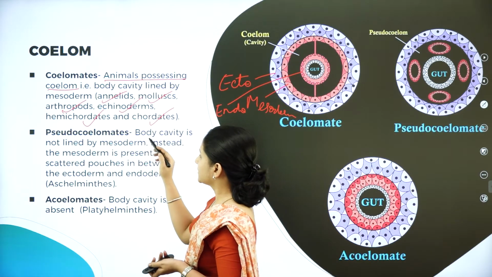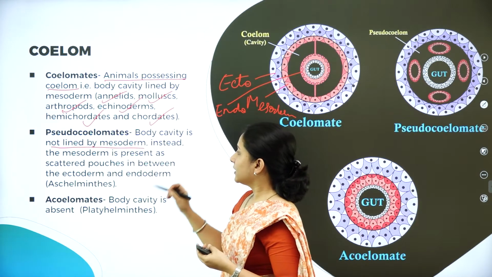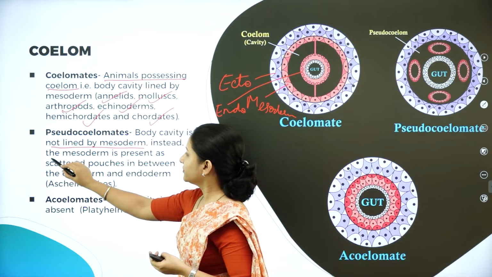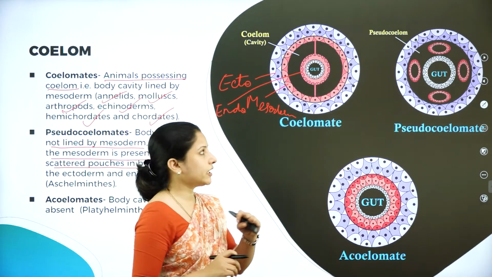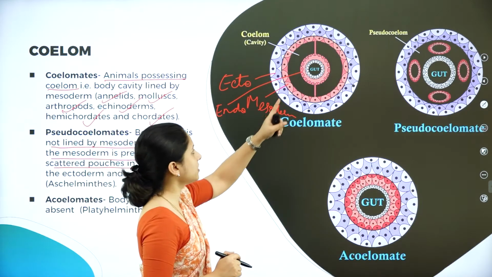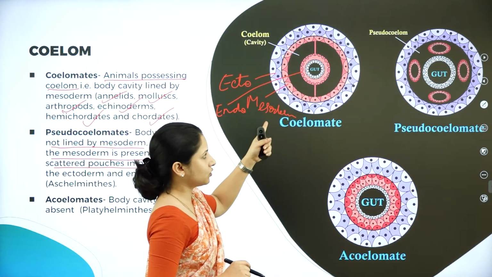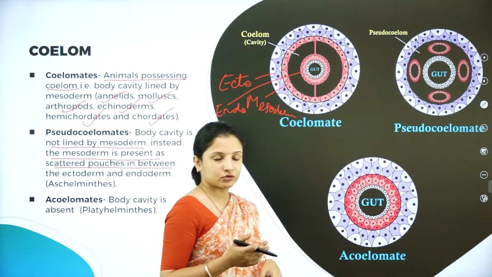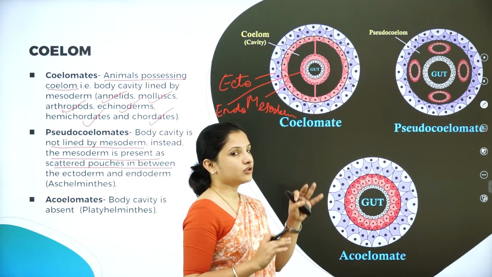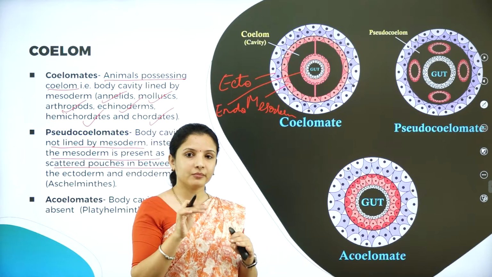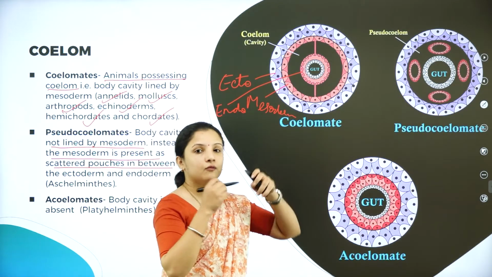So pseudocoelomates. The body cavity is not actually lined by the mesoderm. Instead, the mesoderm is present as scattered pouches in between. So I'll just give you the example. In coelomates, what happened? The cavity was continuously lined by the mesoderm. But in the case of pseudocoelomate, the mesoderm is present, okay? But the mesoderm doesn't act like a layer. Layer means it should cover something, right?